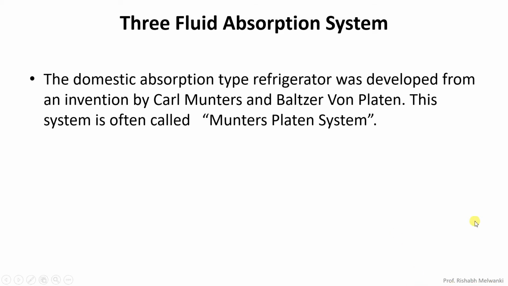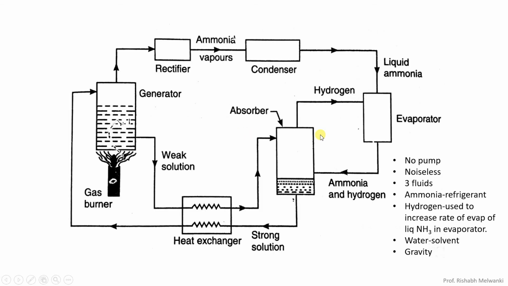Later on it was developed into a commercial product by the company called Electrolux AB. The domestic absorption type refrigerator was developed from an invention by Carl Munters and Baltzar von Platen. That is why this system is often called the Munters-Platen system.